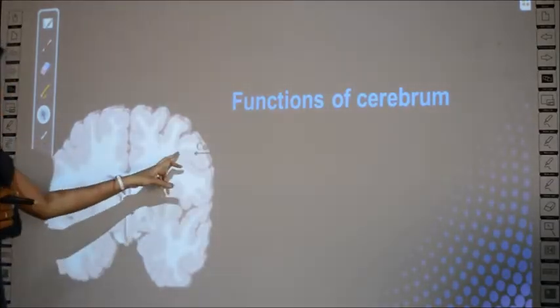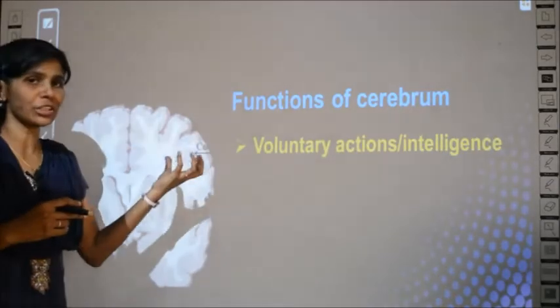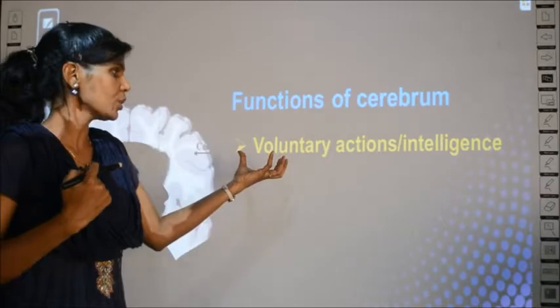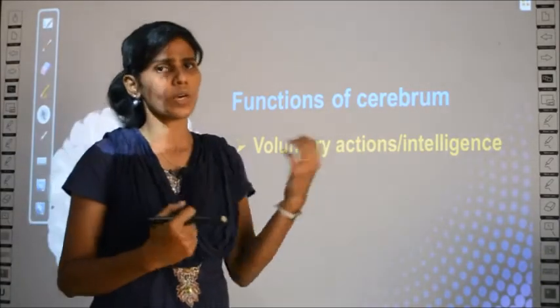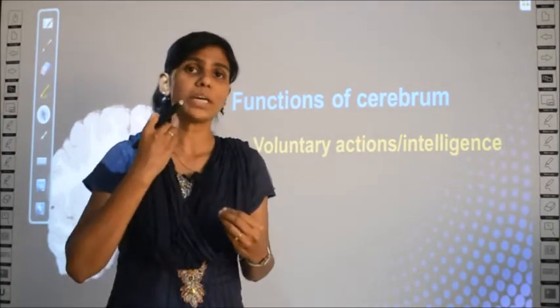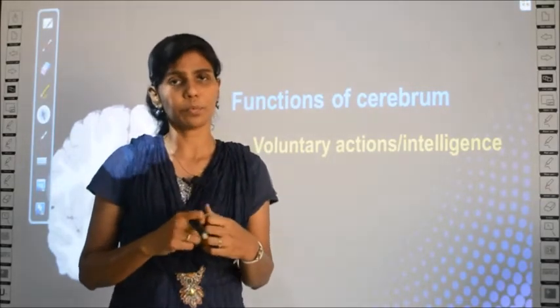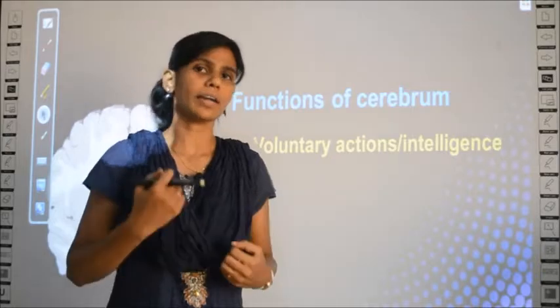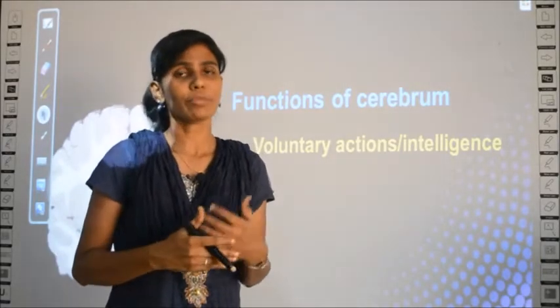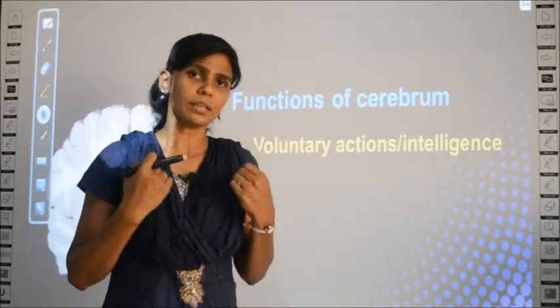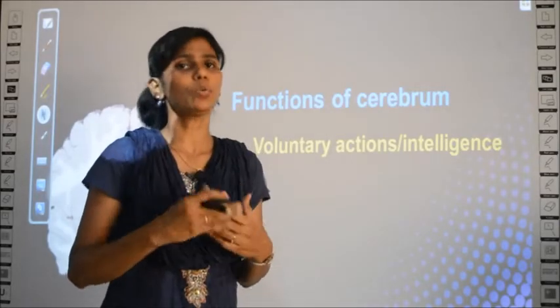Okay, what are the functions of cerebrum? The main function of cerebrum is that it controls voluntary actions. What is voluntary action? Whatever action is under your control is called voluntary action. Suppose if I want to walk, I can walk about, right? If I want to run, I will run. So, it is under my control. I will decide and do whatever I want.